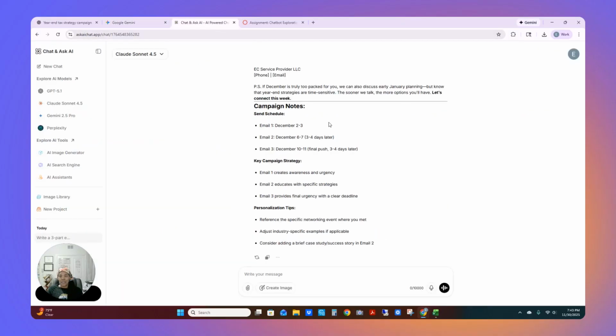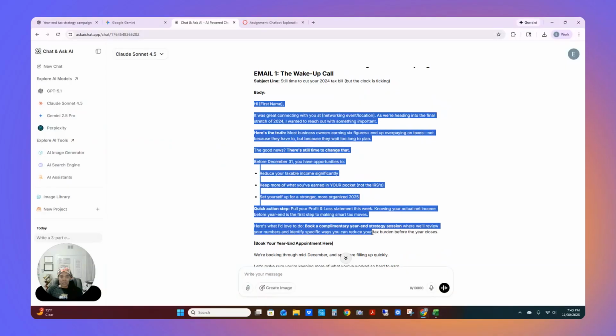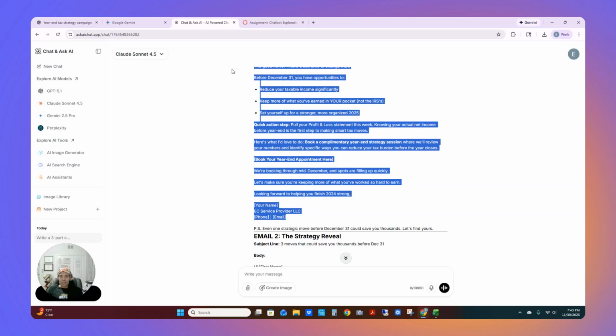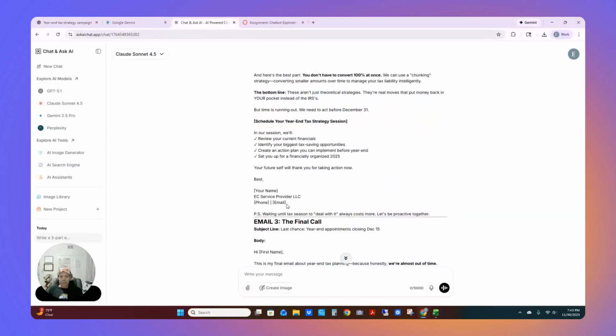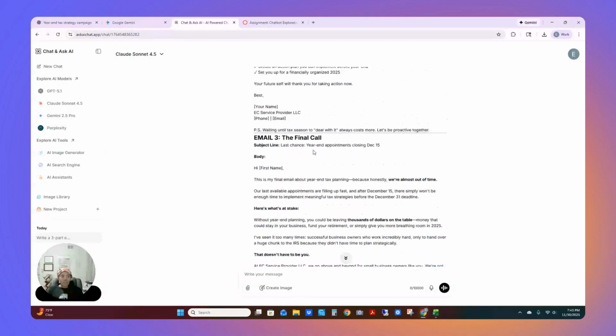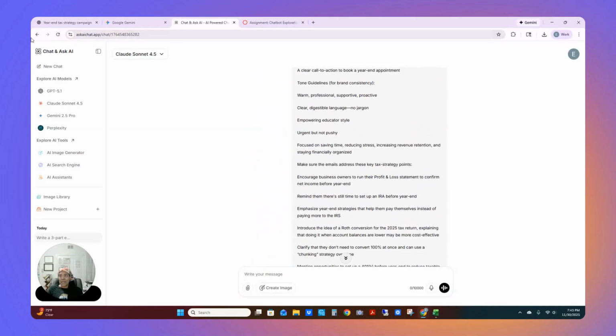When you look at the emails in Claude, there is a lot that's being put into the email, up until here. So it's a lot of information. Same thing with 2, from the body all the way down to here. Same thing with the final call. So in terms of Gemini, I did not like its output at all.